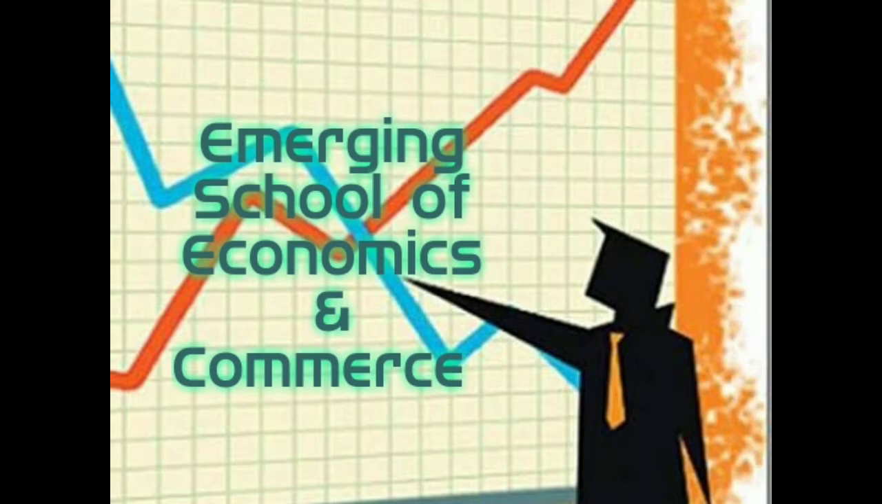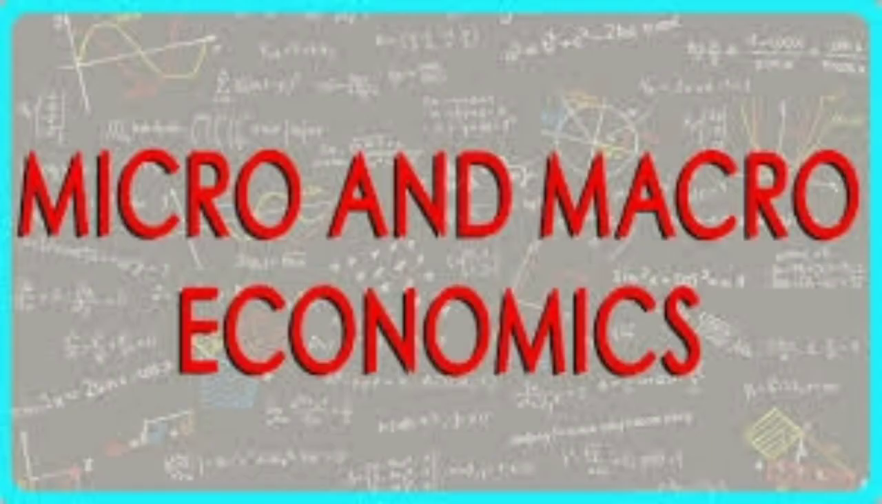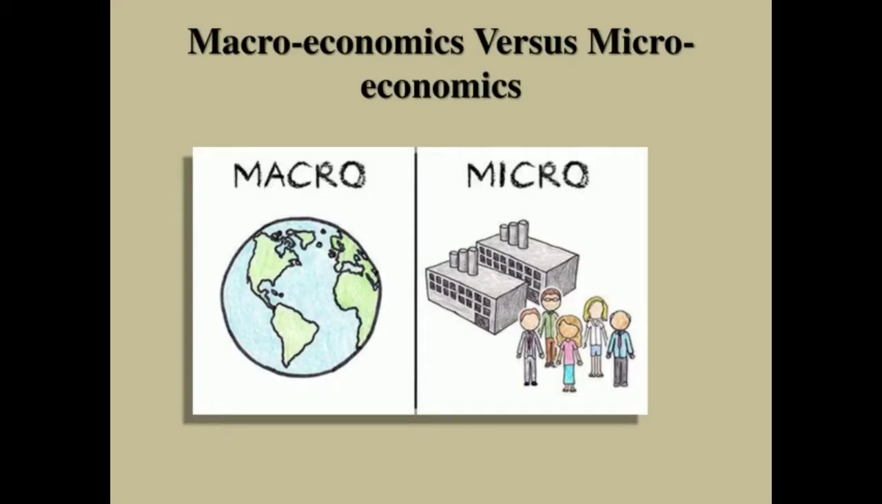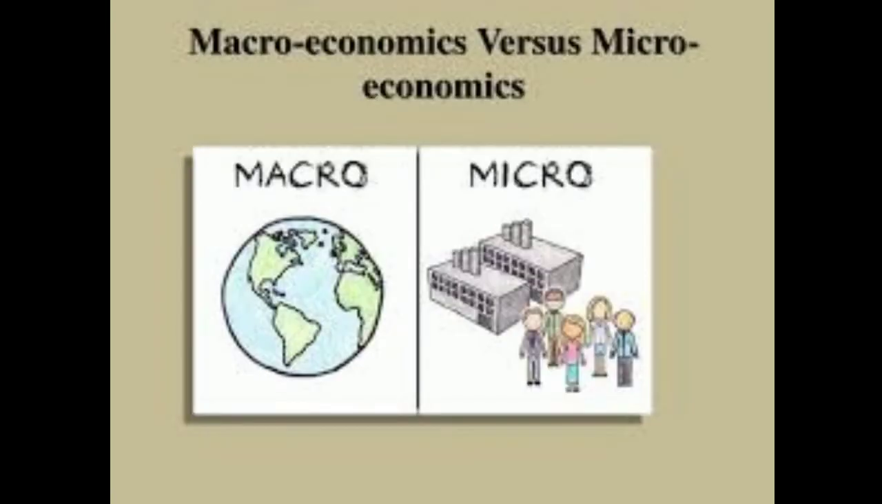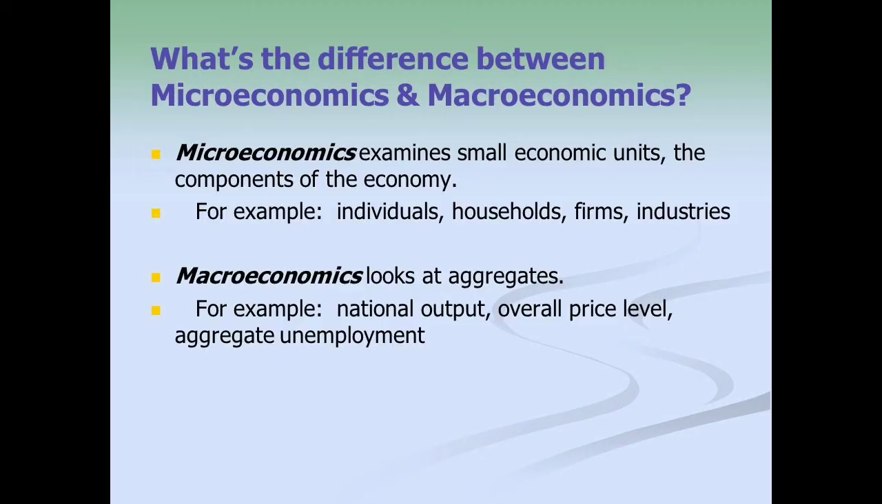Today I am teaching about microeconomics and macroeconomics. Economics is basically divided into two categories, microeconomics and macroeconomics. Today we study microeconomics versus macroeconomics. Micro is the Greek word mikros, meaning small, while macro is derived from the Greek word makros, meaning large. Now we start studying the difference between microeconomics and macroeconomics.